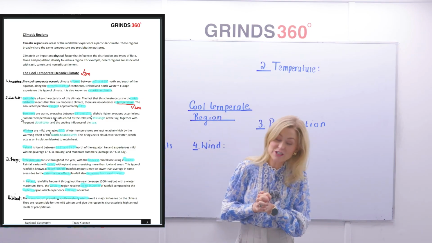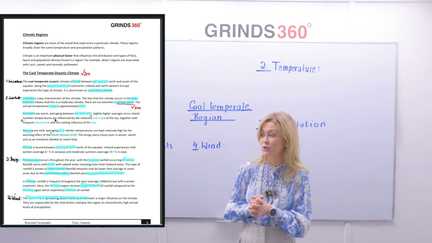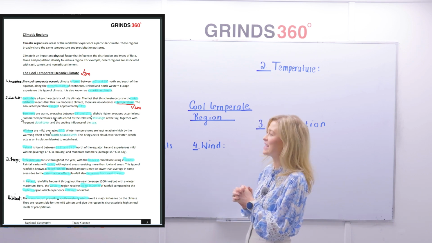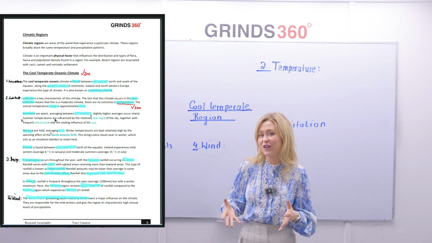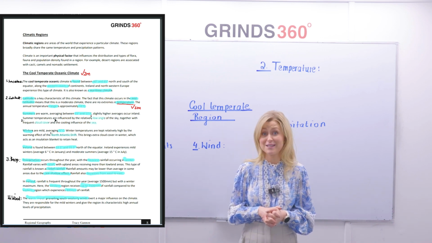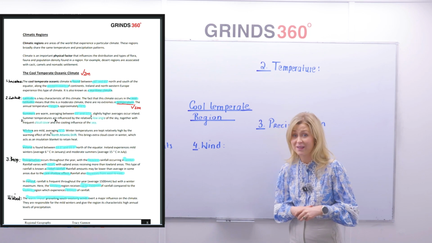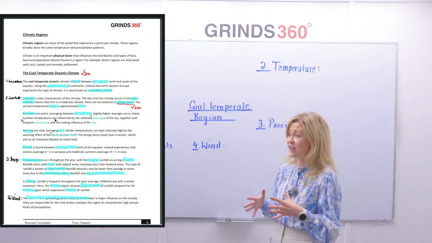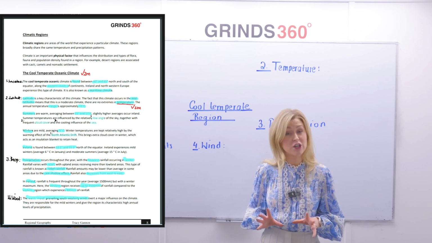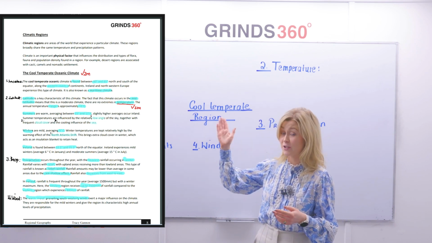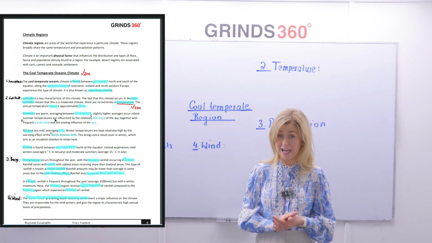So guys, I'm going to get you to jump over as far as page number 12. Apologies, page number 8. You're going to see page number 8 here beside you. So to start off, when we speak about climate, what is a climatic region? A climatic region is an area that experiences a particular climate. These regions broadly share two things: the same temperature and the same precipitation patterns.